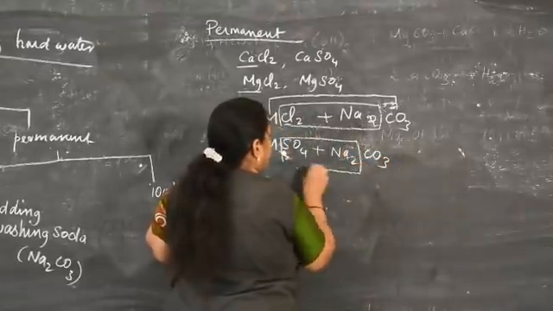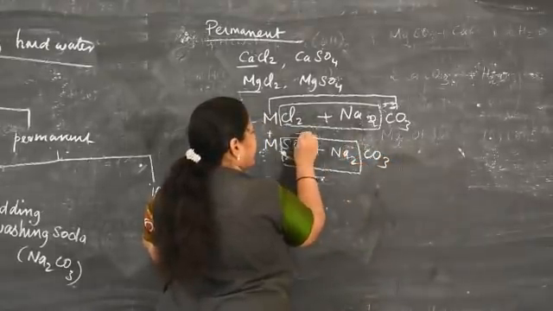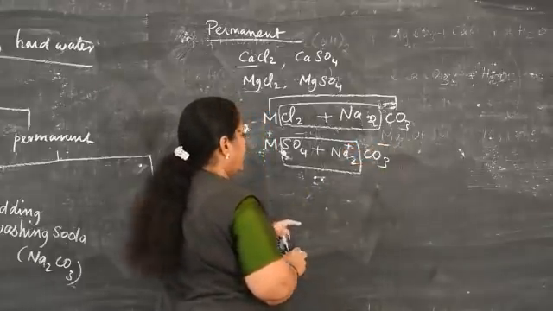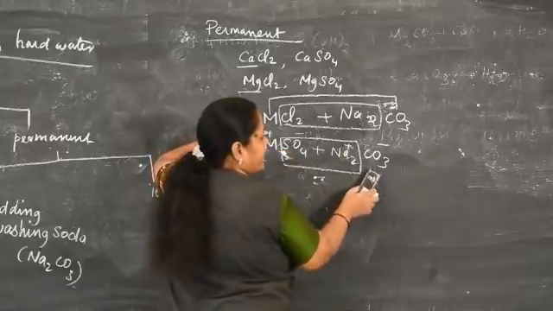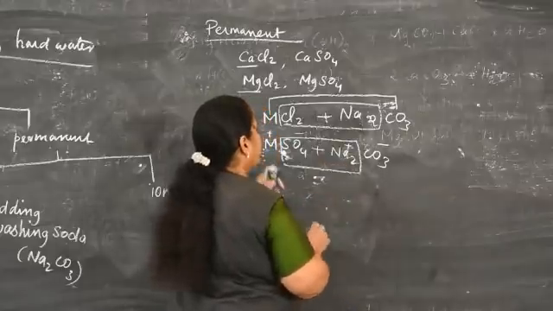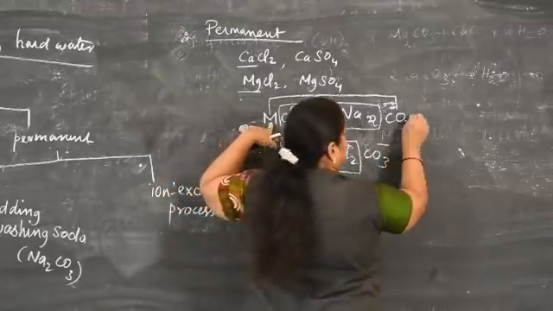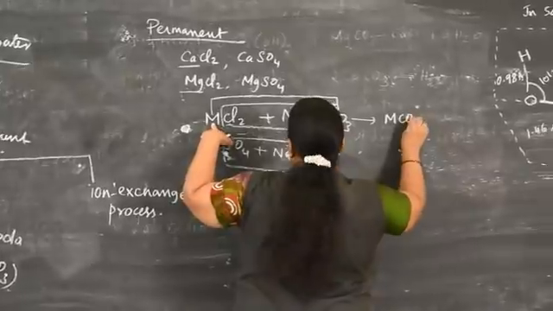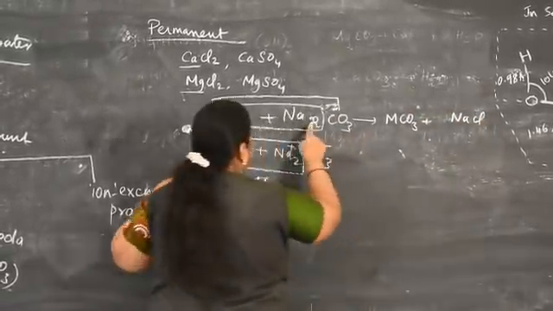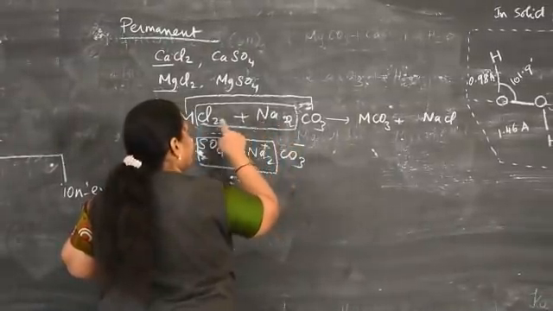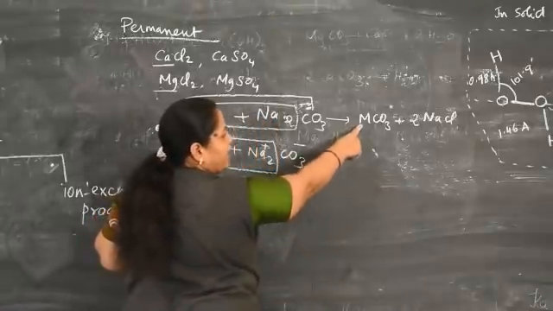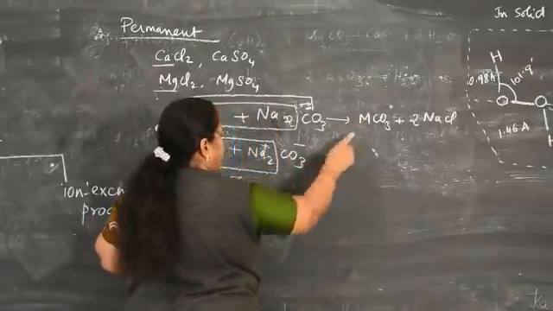These combine because this carries a positive charge and this carries a negative charge, and oppositely charged particles attract each other. That is why the product we get is MCO3 plus NaCl. Balancing this equation, 2 Na is there, 2 chlorine is there, that is why you put 2. What is M? It may be calcium or magnesium.